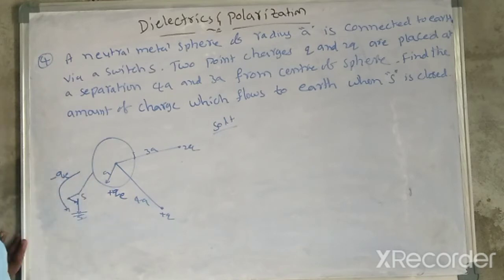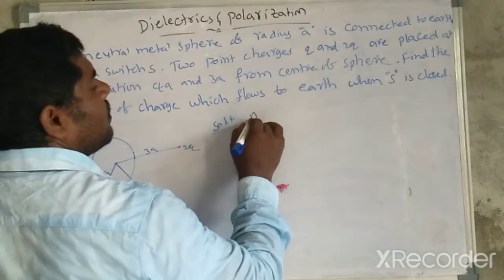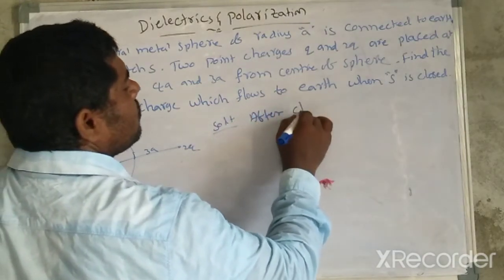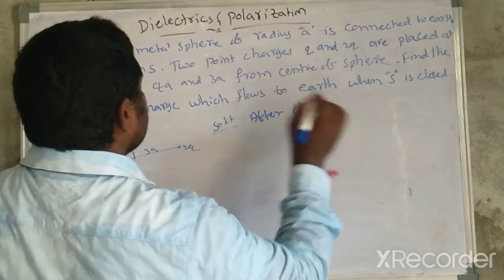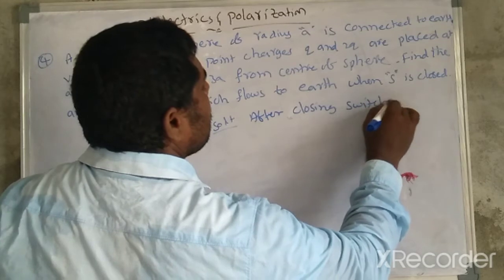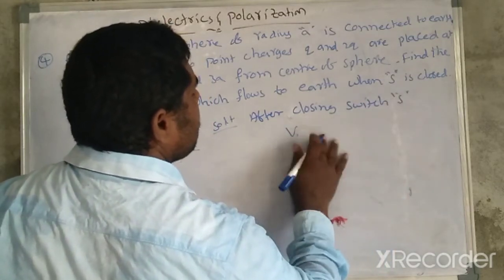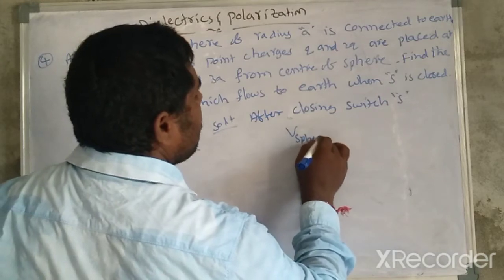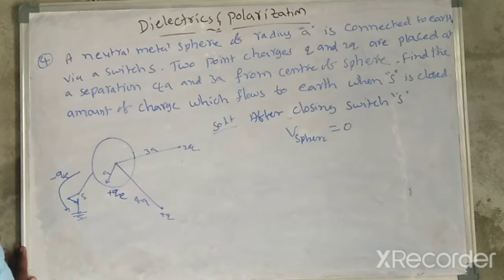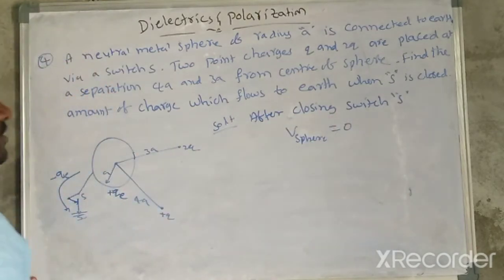After closing the switch, the total net potential on the sphere is equal to 0. Sphere potential net is equal to 0.